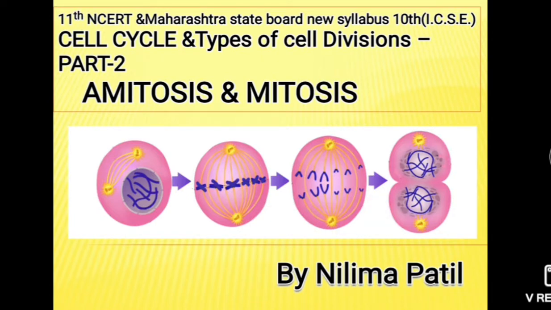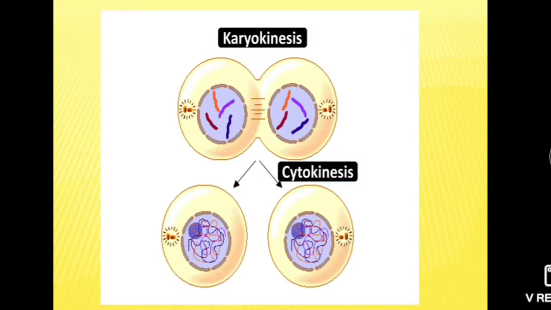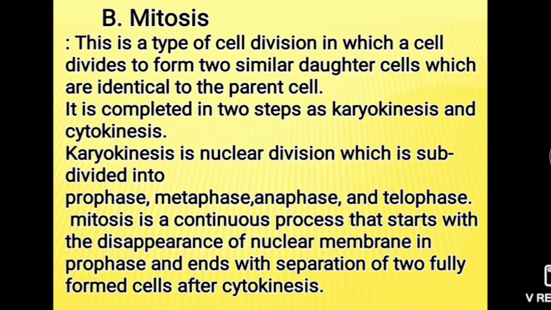First one is division of the nucleus. It is called karyokinesis and it is followed by division of cytoplasm, and it is called cytokinesis. Let's see in detail. Karyokinesis, that is division of the nucleus, and cytokinesis, that is division of cytoplasm. Let's see mitosis in detail.